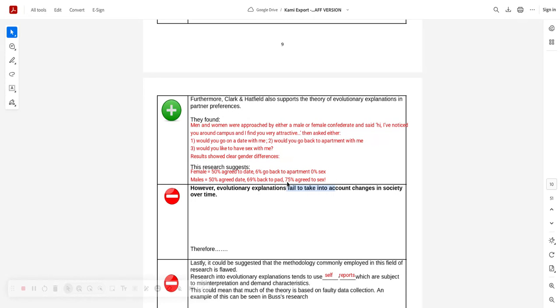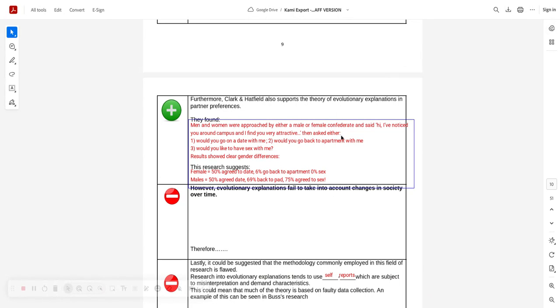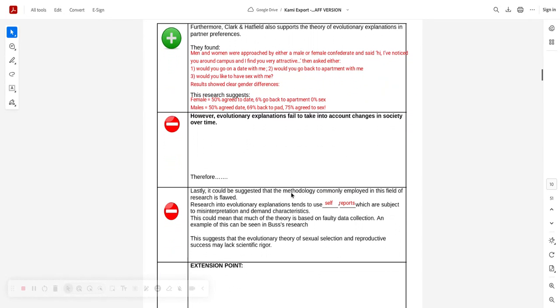75% of men agreed to sex to this. This is exactly what you'd expect from evolutionary theory of relationships. Men would agree for a quick copulation like that, in the sense that they can go for quantity over quality. Ironic. And then you've got this point, I haven't filled it in, but I'm sure you can remember, it fails to take into account changes in society over time.